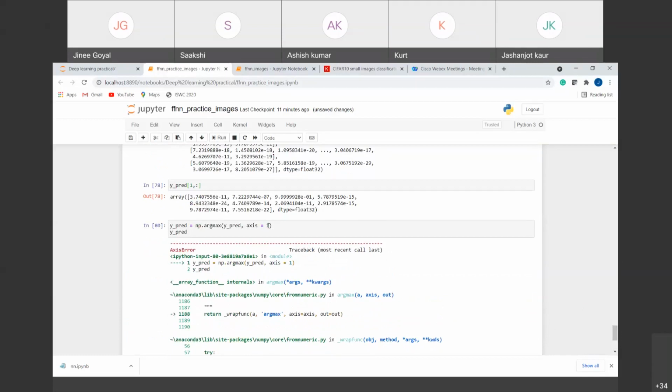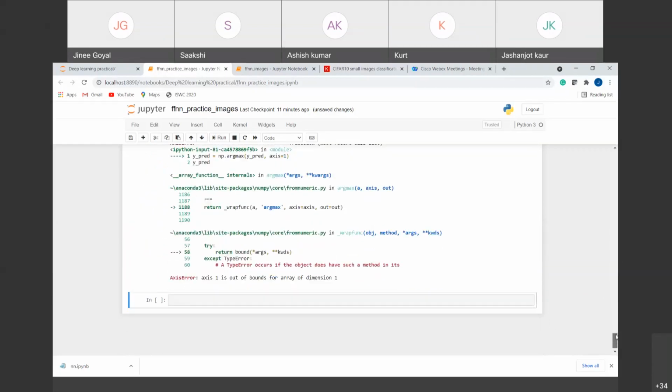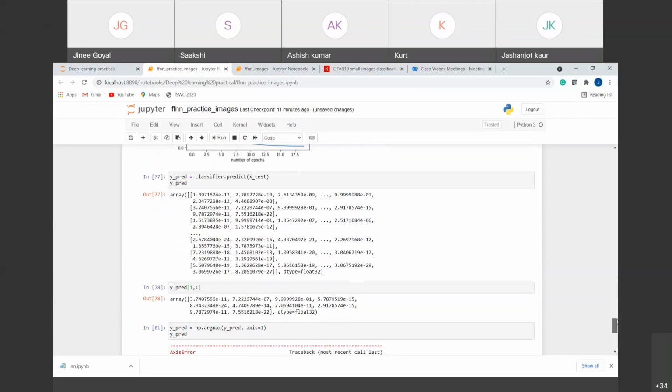How are we getting this? It's two-dimensional.